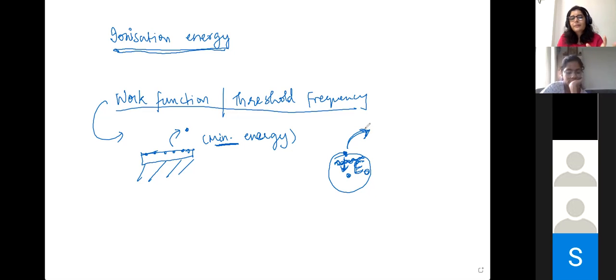So at this point of time, you need to imagine the context also. People haven't figured out the structure of the atom, they didn't know that electrons existed in shells and all of that.